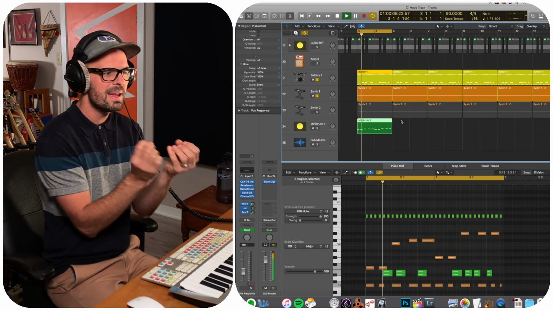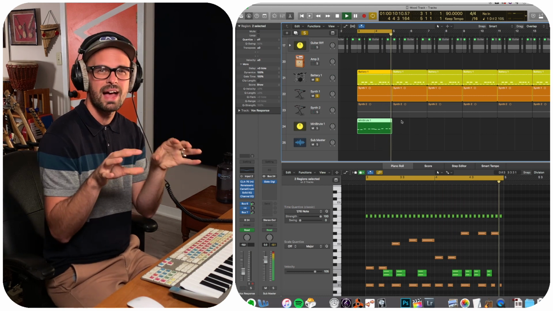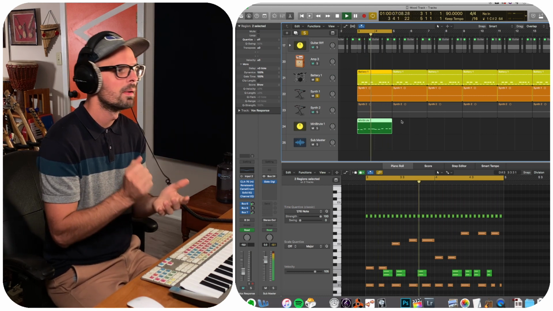And you can hear how that bass and kick work exactly together. It's almost like they're a single instrument. That's exactly what we wanted for this track.